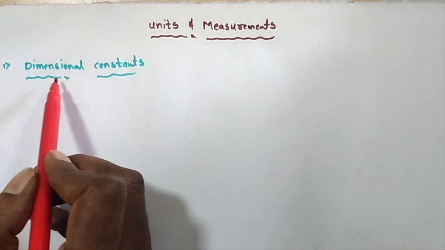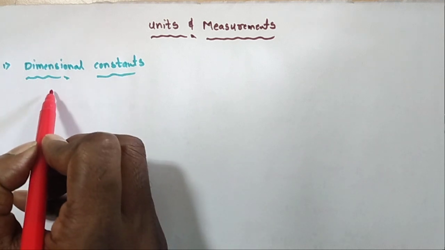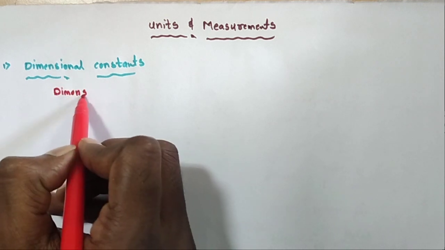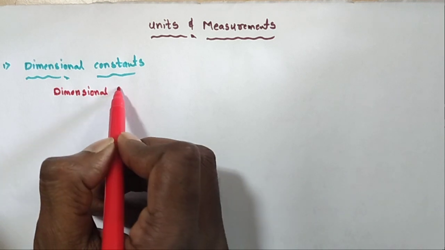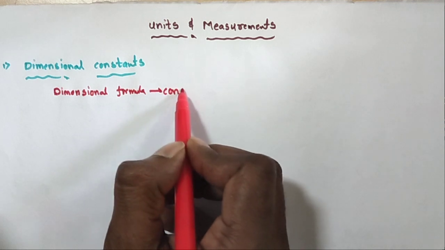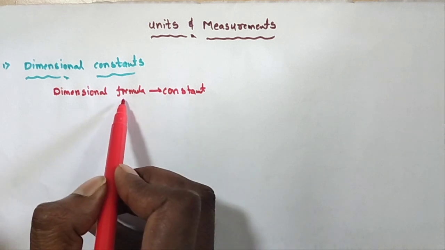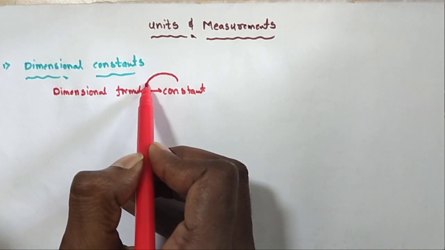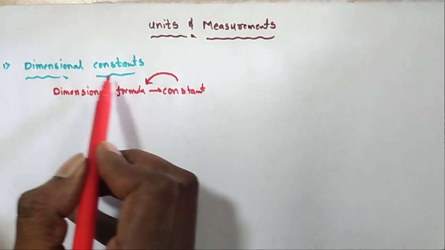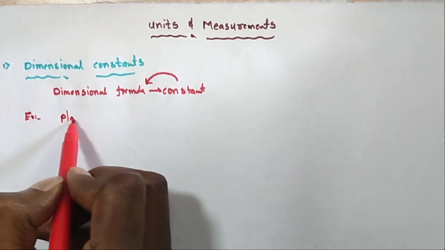What is the meaning of a dimensional constant? Some physical quantities having constant values also have a dimensional formula. A constant having a dimensional formula is called a dimensional constant. For example, take Planck's constant.